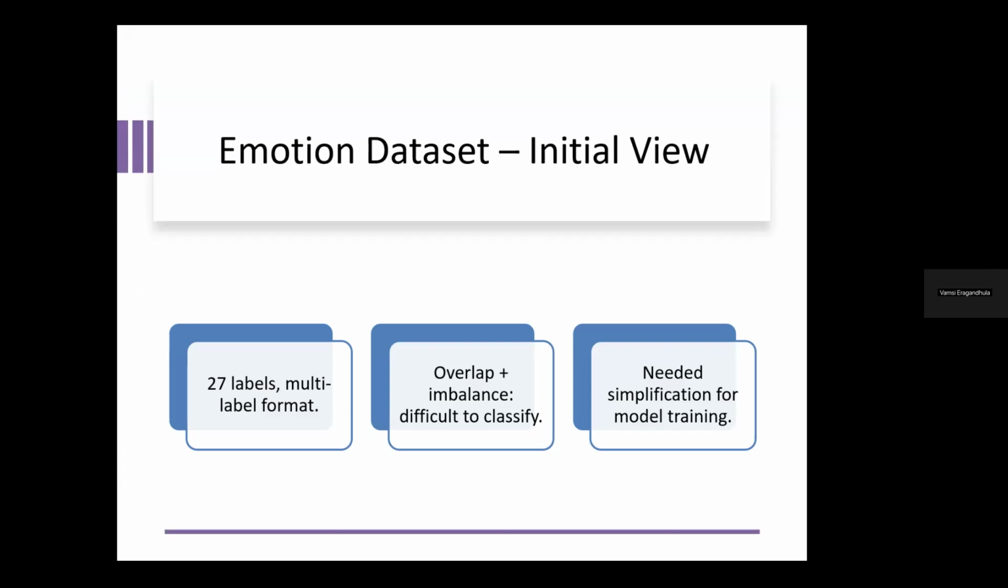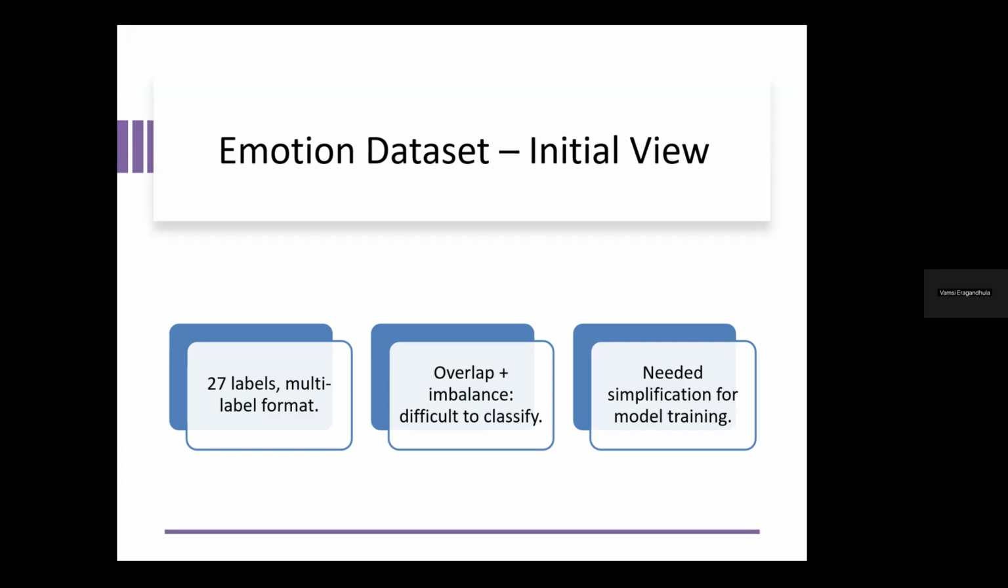Hi, this is Vamsi. This slide is about emotion datasets, which have 27 labels, as mentioned by my friend Yoga. We saw overlapping, and there is a lot of imbalance in the data, which needs to be handled. These are the challenges we faced with this data.